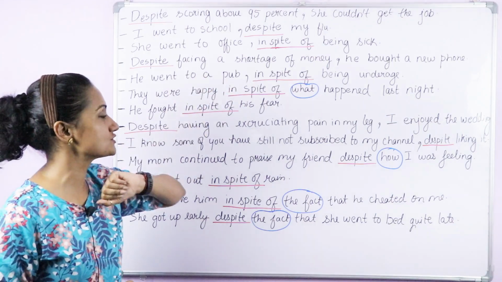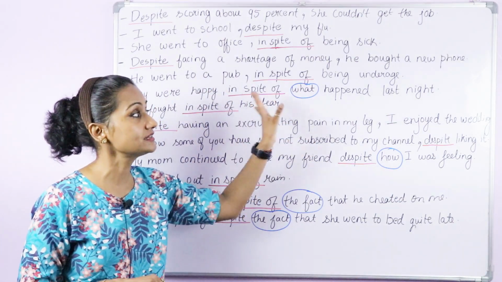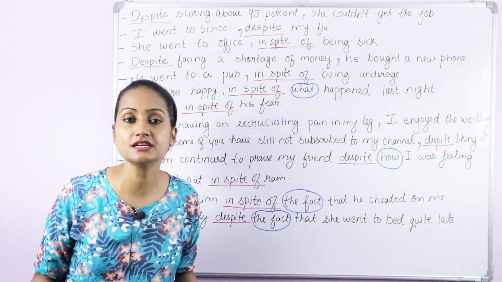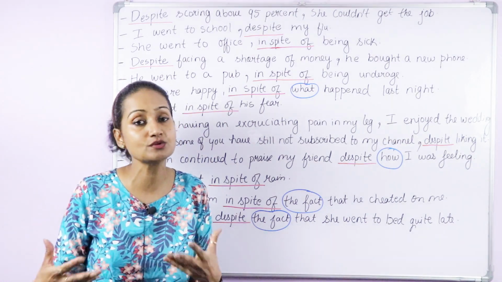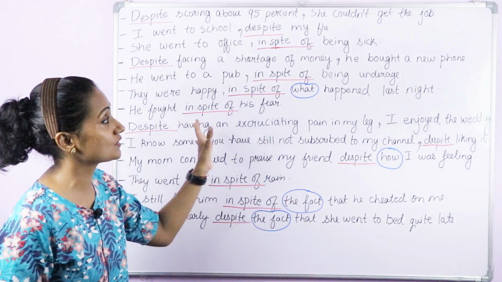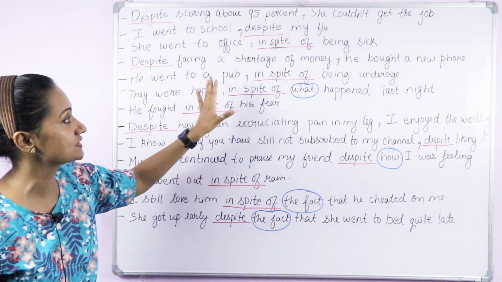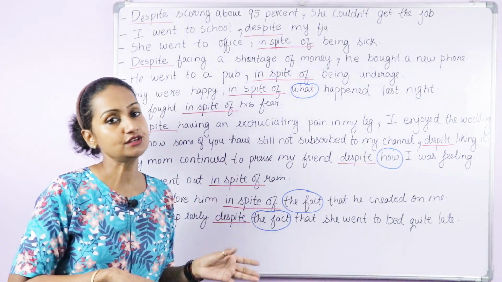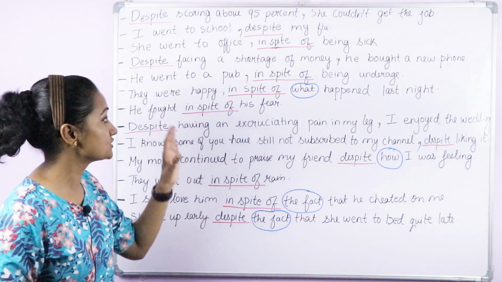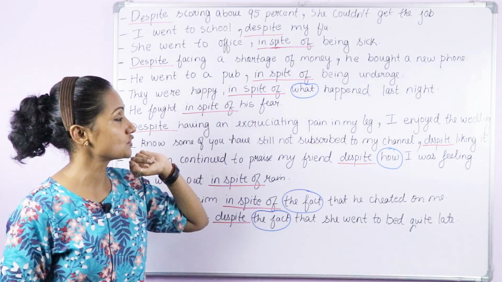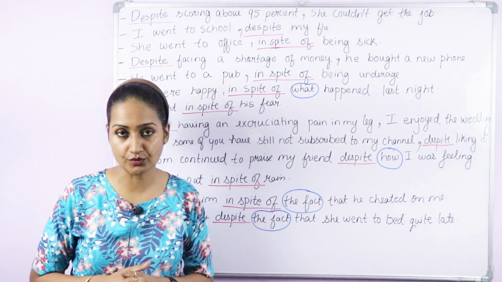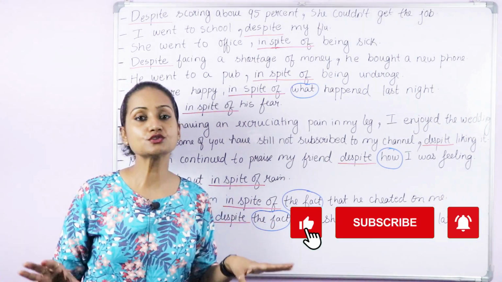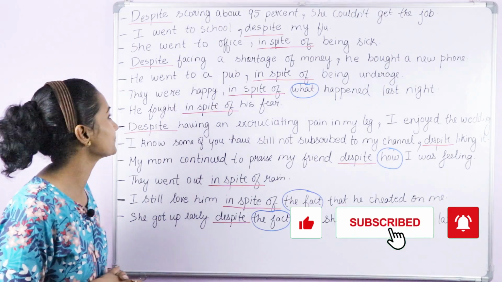Despite facing a shortage of money, he bought a new phone. Again you can see a contrast here. Generally, when we don't have money or there's a shortage of money, we don't buy new things. But this is a contrast. Despite facing a shortage of money, he bought a new phone. Here you can use in spite of as well. In spite of facing a shortage of money, he bought a new phone. They both mean the same, despite or in spite of. You can use whichever you want.